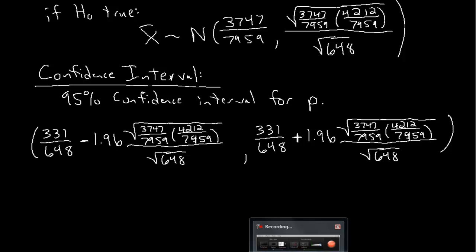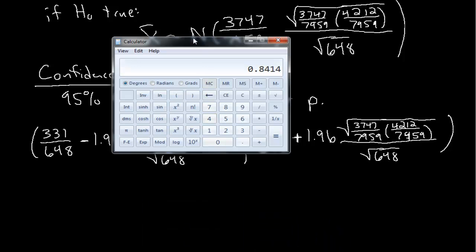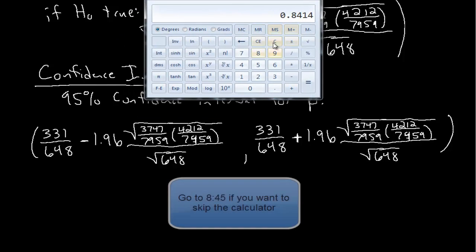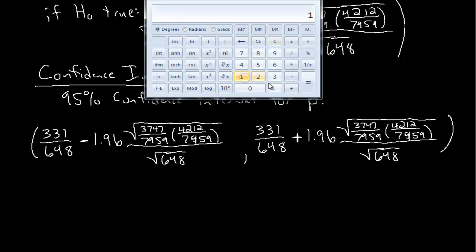Okay, so let's go ahead and enter this into the calculator. If you are pressed for time, I encourage you to fast forward through this part, because it will take me a little while to get this in the calculator. Actually, I think I'm going to compute that standard deviation by itself before I go and add it and subtract it from the actual sample mean that we saw. 79.59.